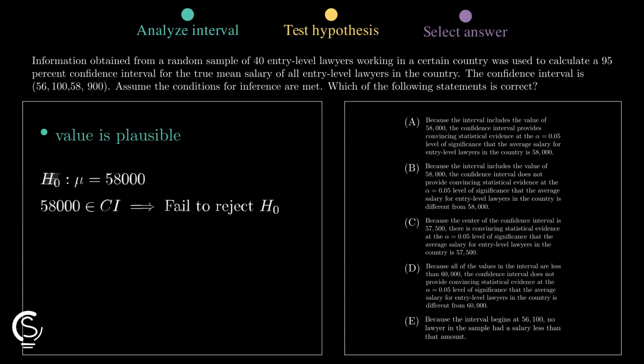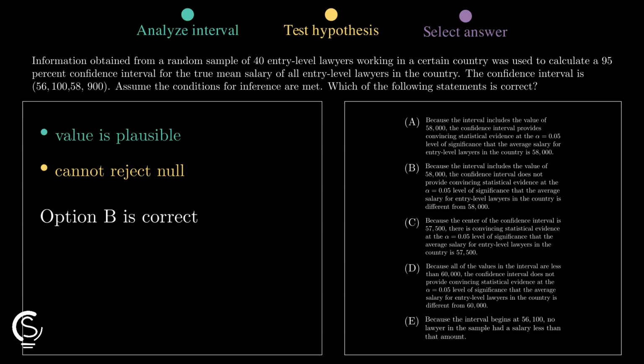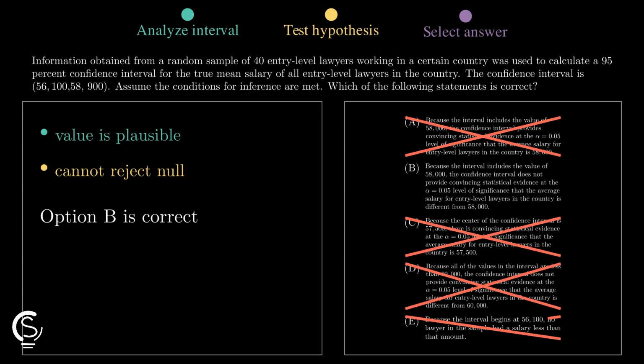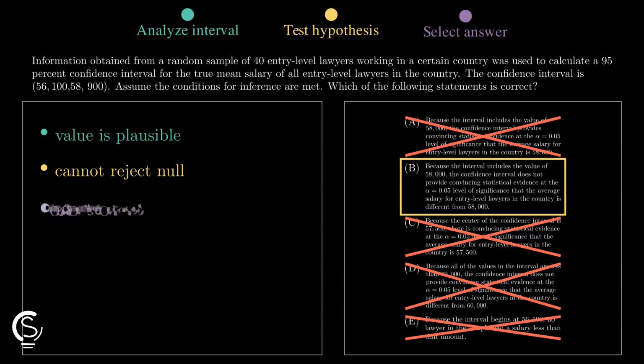Options A and C incorrectly claim the mean is a specific value. Option D is irrelevant to the null value. Option B correctly identifies that we cannot reject the null hypothesis.